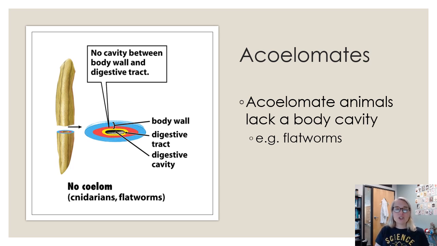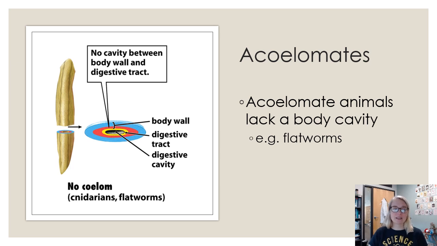All right, on to the development of these body cavities, whether they have them or they don't. So we get a new word called coelom, C-O-E-L-O-M, coelom. If you are an organism that lacks a body cavity, we use a prefix A. We just put that right in front of this. Acoelomates is a word that means this organism does not have an internal body cavity. It's totally solid from the skin all the way to your digestive tube.